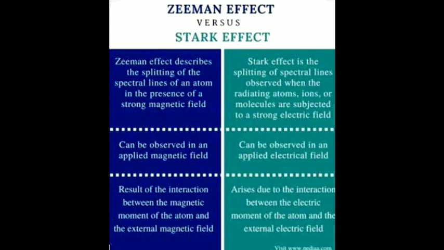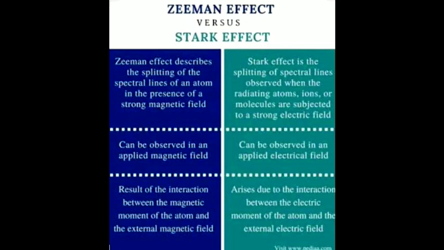The Zeeman effect can be observed in an applied magnetic field. The Stark effect can be observed in an applied electric field. The Zeeman effect results from the interaction between the magnetic moment of the atom and the external magnetic field. The Stark effect arises due to the interaction between the electric moment of the atom and the external electric field.